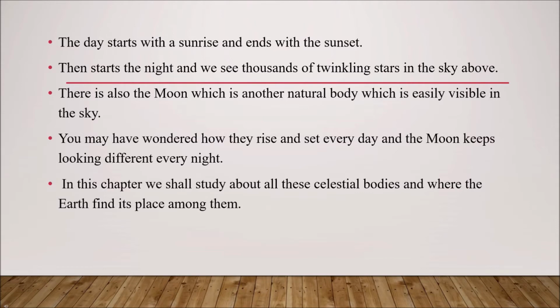Normally, our day starts with the sunrise and ends with the sunset. Then starts the night and we see thousands of twinkling stars in the sky above. There is also the moon, which is another natural body which is easily visible in the sky. So during night we can see the moon also. We can see it very easily, right?